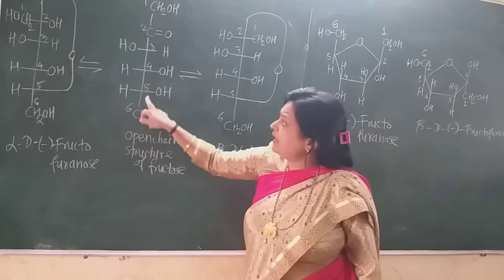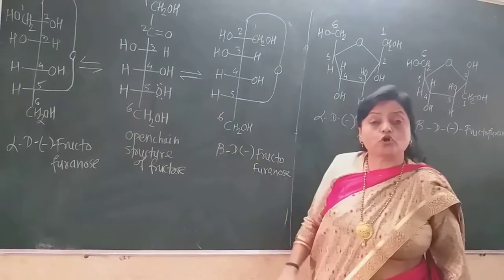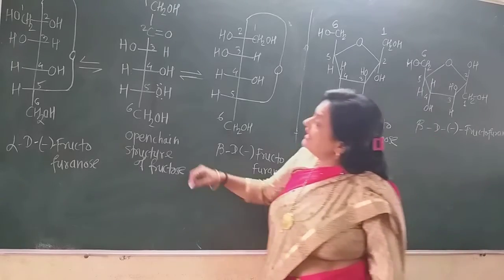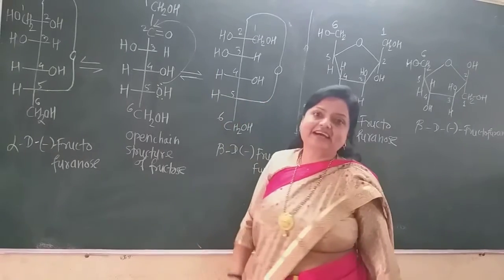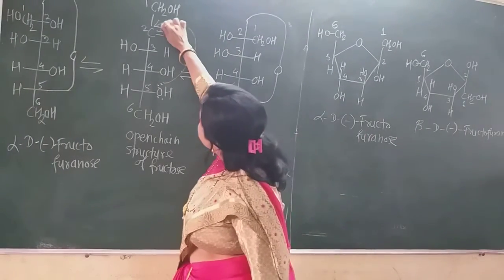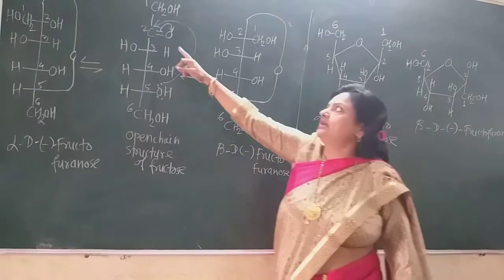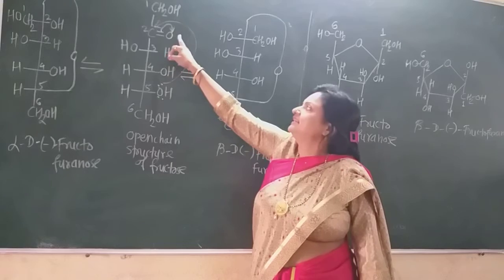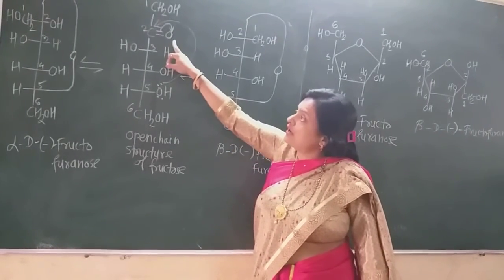The C5 hydroxyl group has lone pairs of electrons on the oxygen. That attacks the carbonyl carbon of the second carbon atom, that is the ketonic group. At the same time, the double bond shifts onto the oxygen, so there is O minus, and this hydrogen shifts onto it.